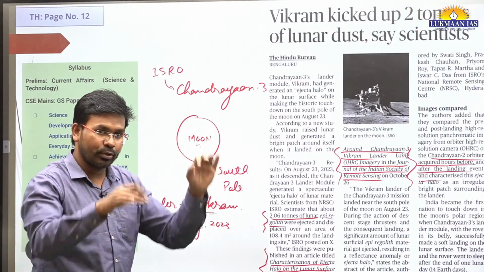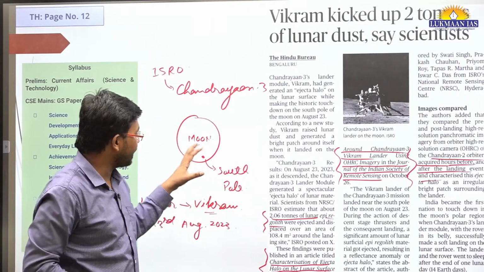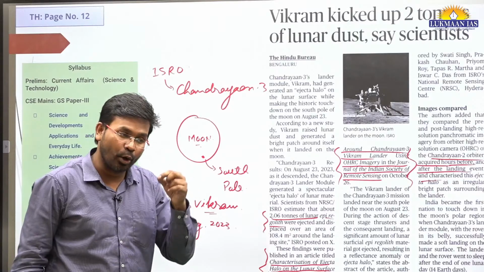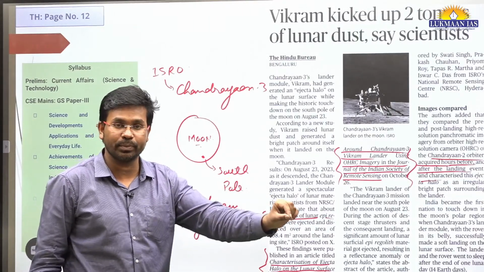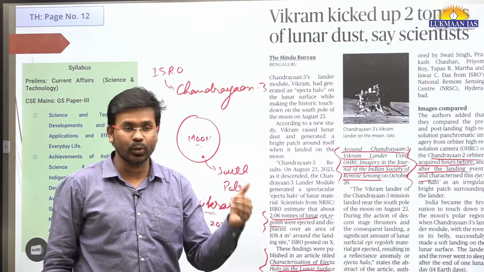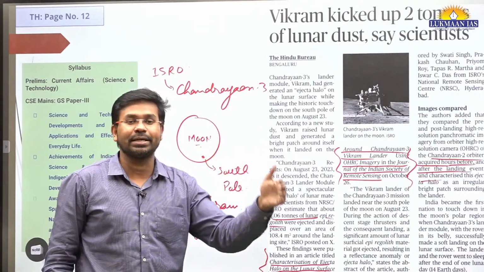Its objective was to touch down, to make a soft landing on the south pole of the moon, to demonstrate the rover roving on the surface of the moon. And the third thing was to conduct in situ chemical analysis, to conduct a study on the surface of the moon.